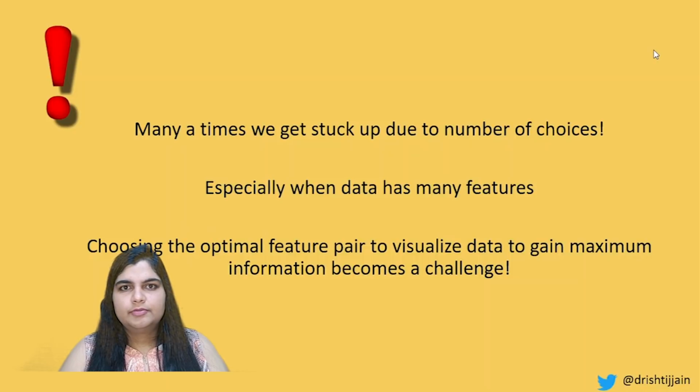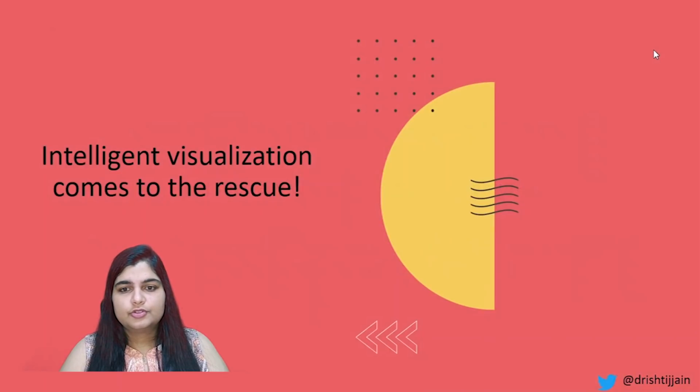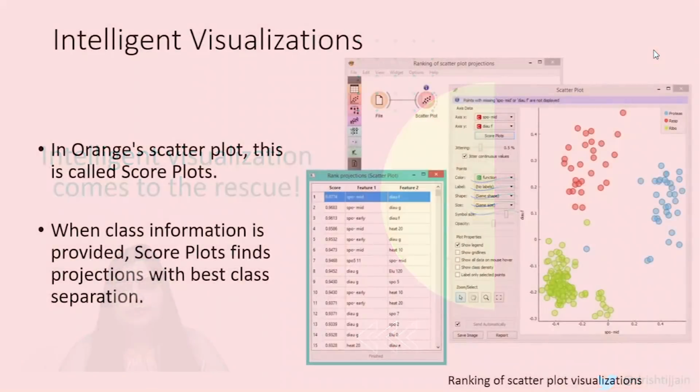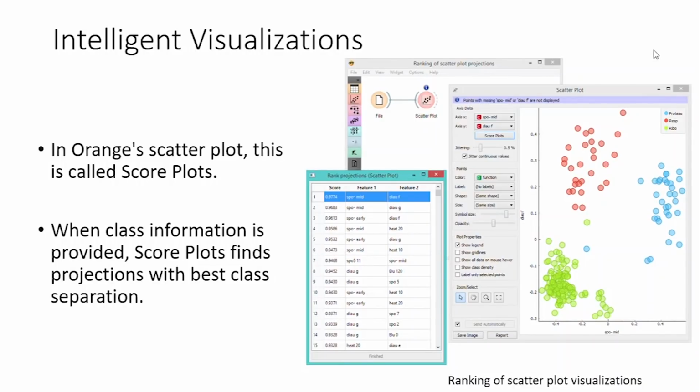And working with all of this data, you might have this question: since I've been talking about so many things that you can do with Orange, there are so many choices, and especially when data has a lot of features, finding the optimal feature pair to visualize data will be so difficult. How do I do that? Don't worry, intelligent visualization comes to the rescue here. Intelligent visualization is supported in Orange. For example, the score plots in scatter plots help you find projections with the best class separation.